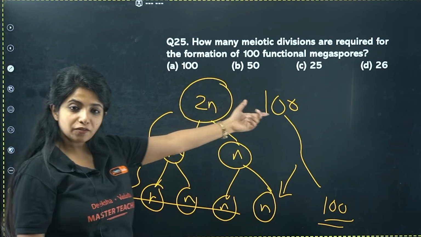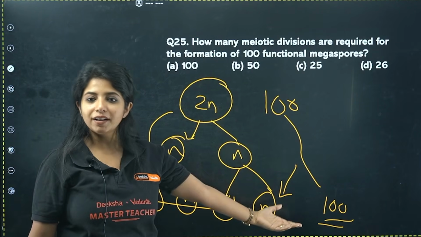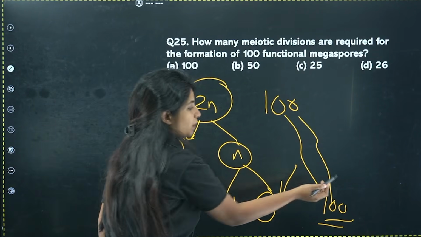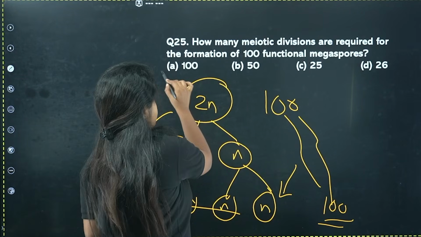So if 100 of them are there, they are going to undergo 100 meiotic divisions out there. So that's the basic logic. So your answer for this question is going to be A.